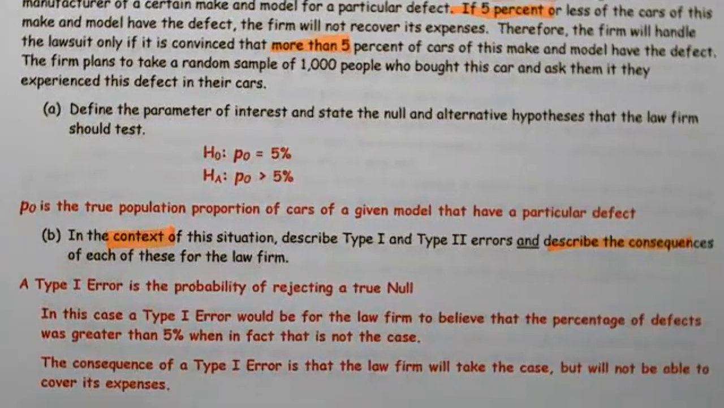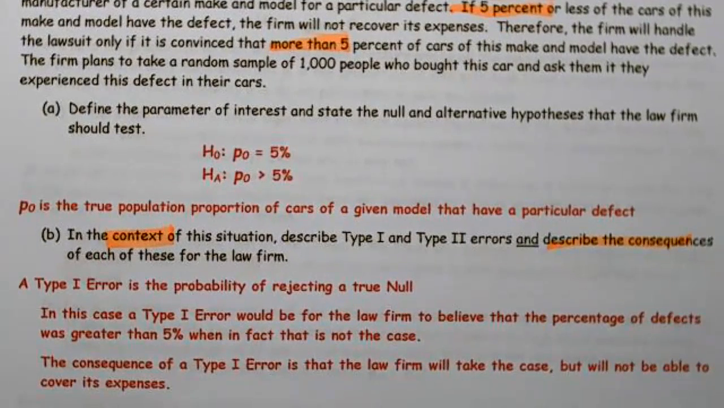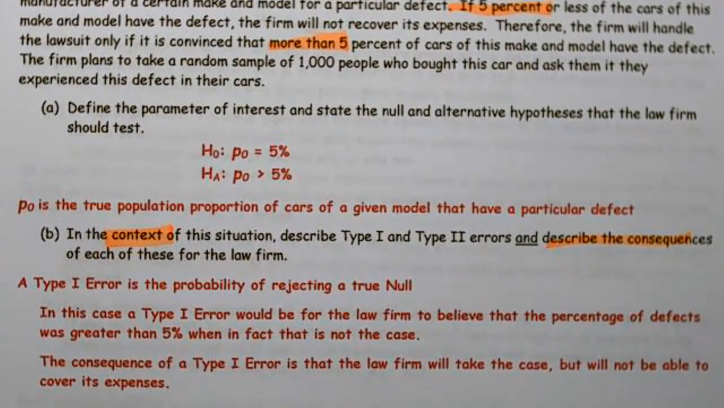Once again, I like to start off with the definition. Doesn't have to be exact, but it needs to cover it. Type 1 error is the probability of rejecting a true null. Okay? In this case, a type 1 error would be for the law firm to believe that the percentage of defects was greater than 5% when in fact that it was not the case.